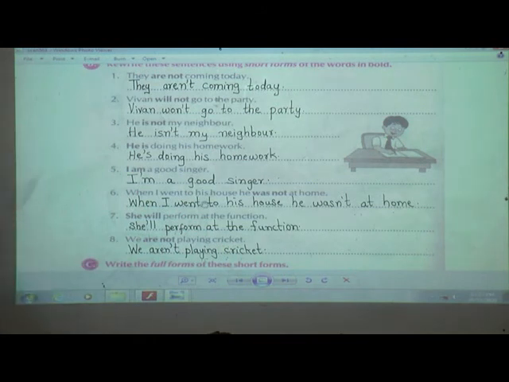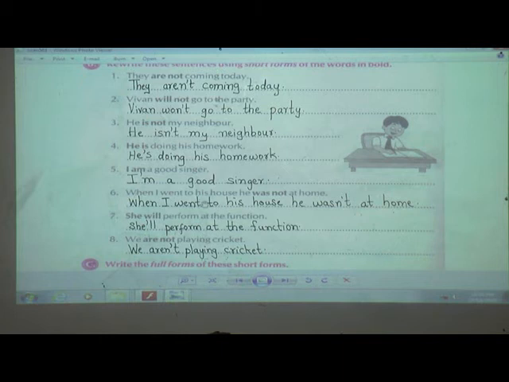Cricket. I hope that you have understood how I have finished. Write the full form of these short forms. What is exercise C? You have to write the full forms of these short forms. They have given the short forms and we have to write the full forms. Whatever we have learned in the 2 blocks, we have to write over here.